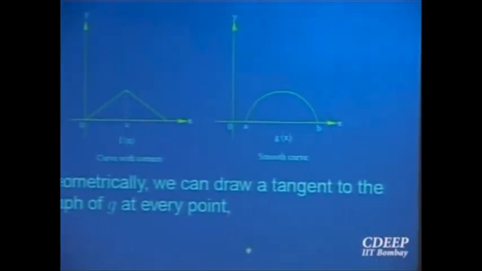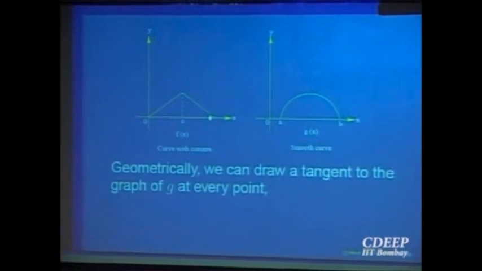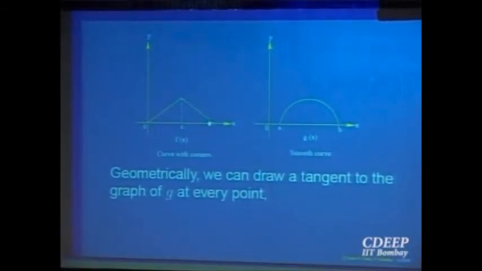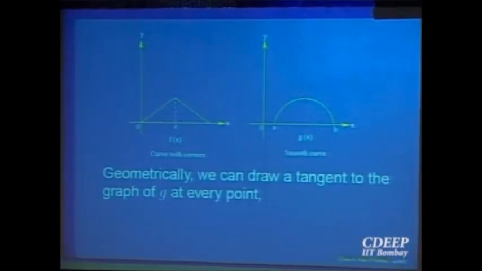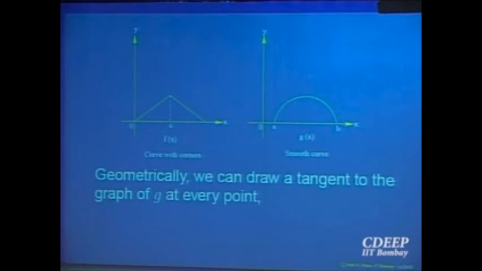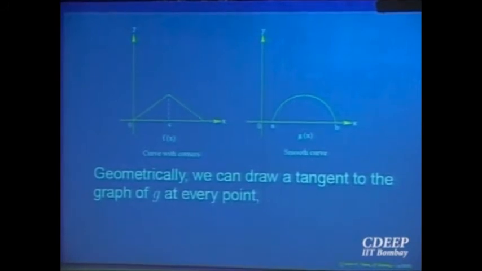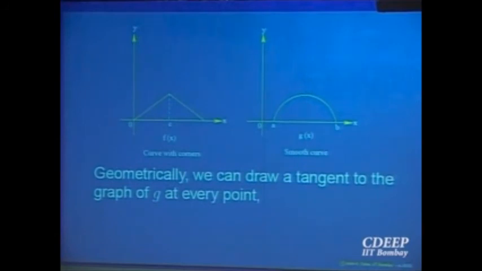Very good. So let us see the qualitative difference between the two. Here you can draw a tangent at every point, but here you cannot draw a tangent. But what is a tangent? Yes? Good. Let us hear his definition. What is a tangent? Line perpendicular. Very good.